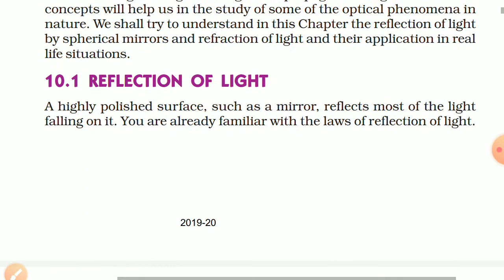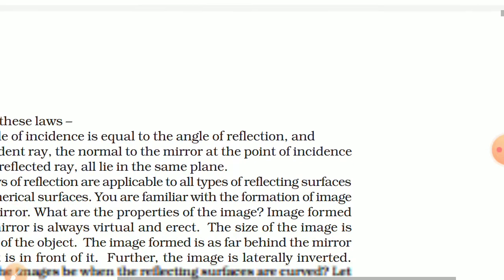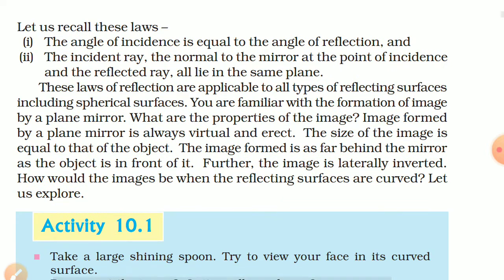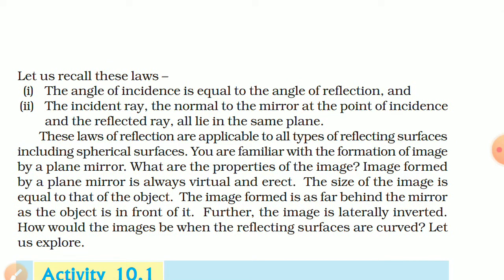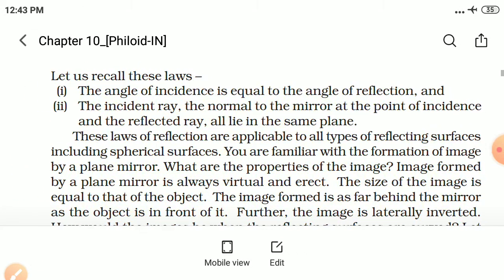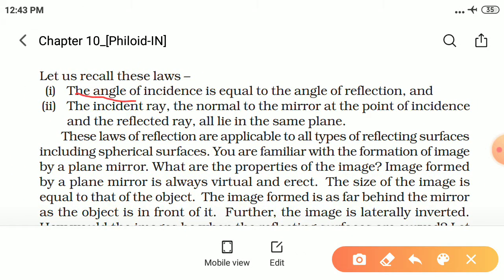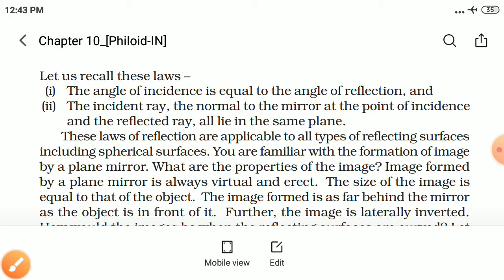A highly polished surface such as a mirror reflects most of the light falling on it. You are already familiar with the laws of reflection of light. Let us recall these laws. You have earlier studied the laws of reflection of light, so first let's recall them. The first law states that the angle of incidence is always equal to the angle of reflection. The angle of incidence is always equal to the angle of reflection.